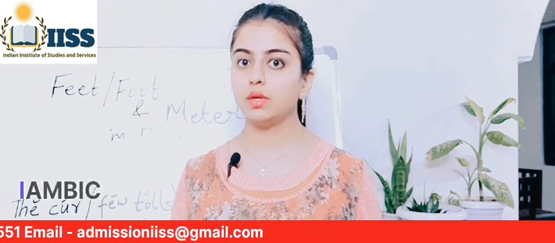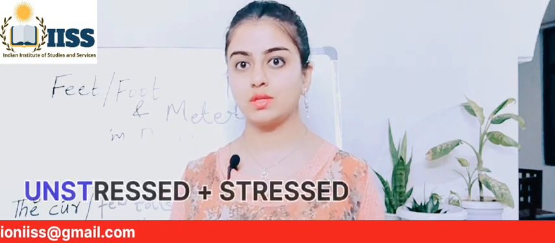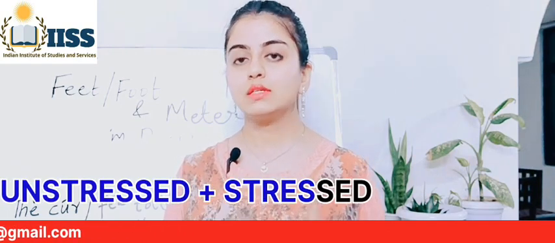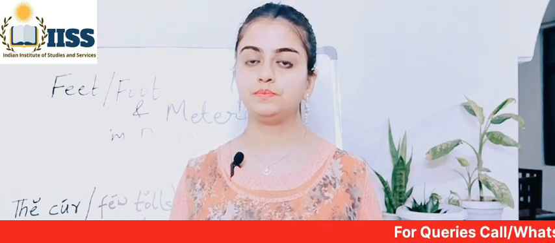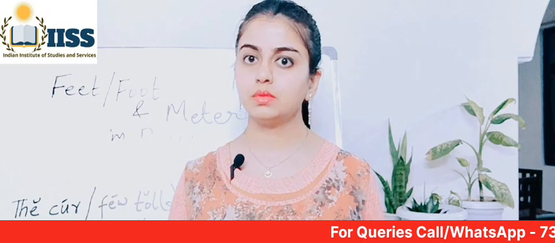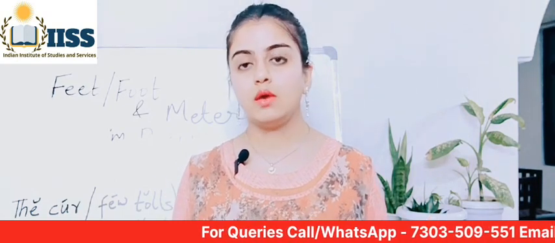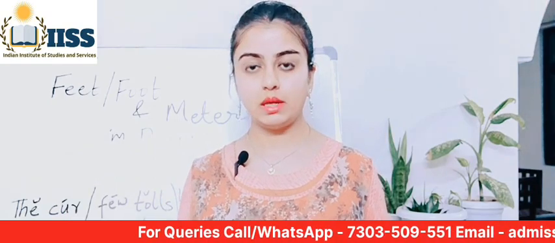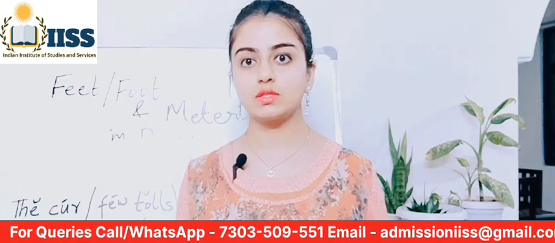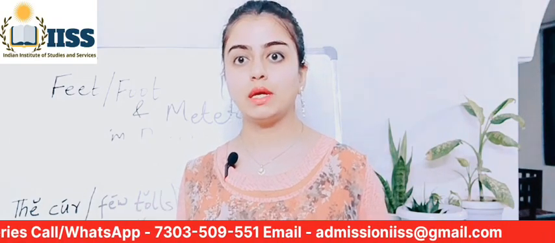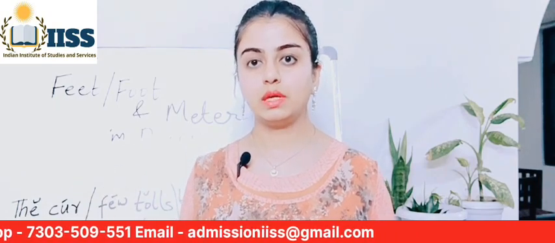Just like iambic, which is the pair or pattern of one unstressed and one stressed syllable within the line of a poem, similarly there are different types of patterns of syllables. There can be two unstressed and one stressed syllable, which will be called by some other name. Then there will be one stressed and two unstressed syllables, which will be called by another name. We will discuss all these different types of feet in our upcoming lectures.